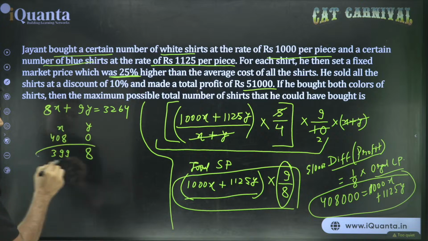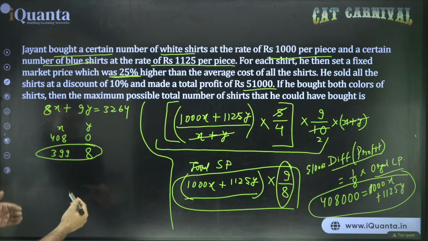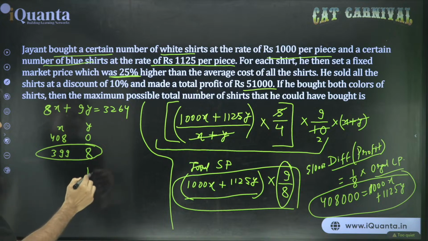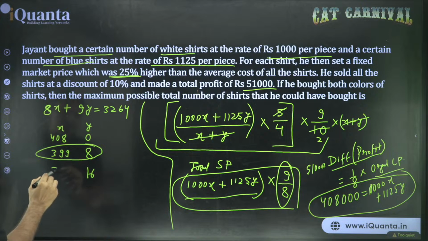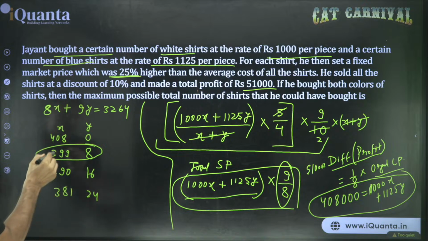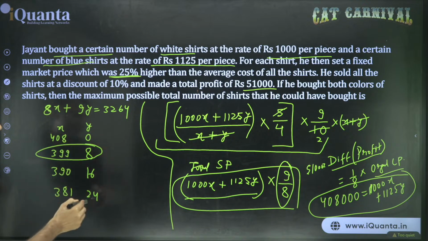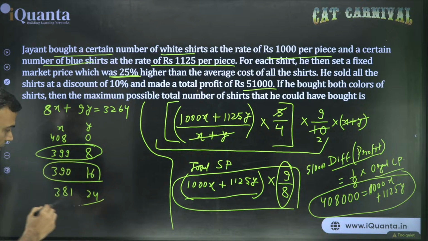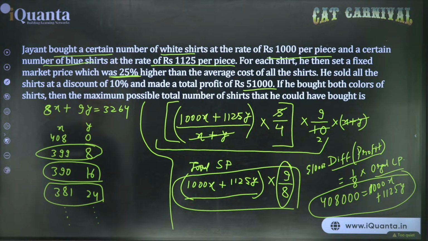So this is the first valid solution. Next one, if you want, you can go ahead and find. This will be 16 and this will become 390. Next one will be 24 and this will become 381. So this will decrease with a difference of 9, this will increase with a difference of 8, and so on. So these are all possible pairs of values of x and y.